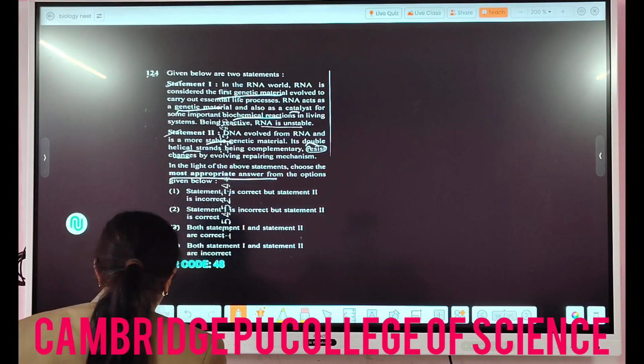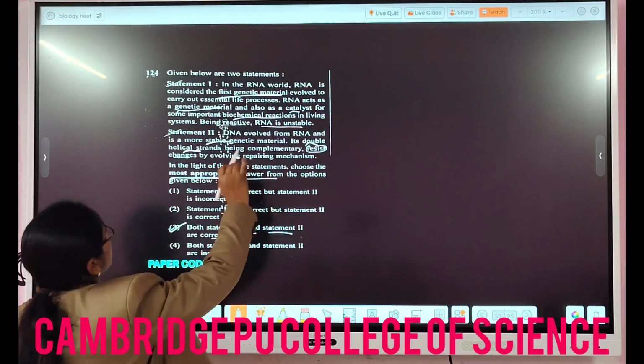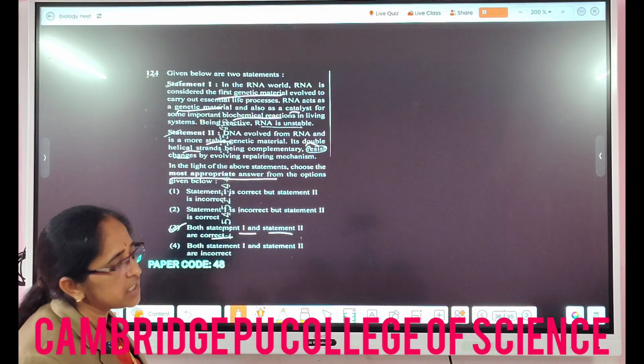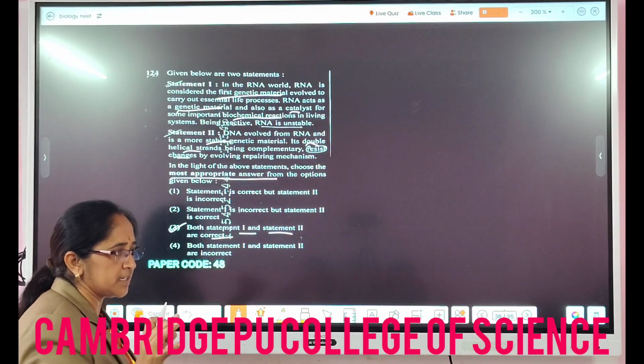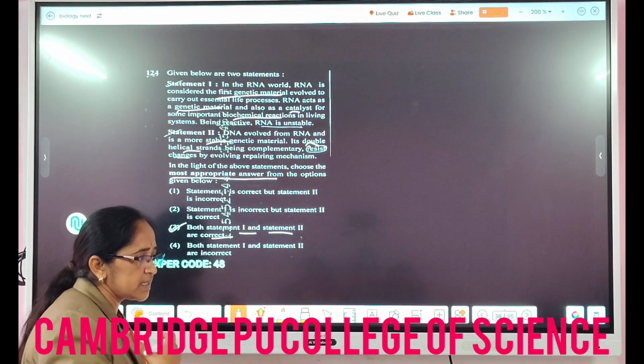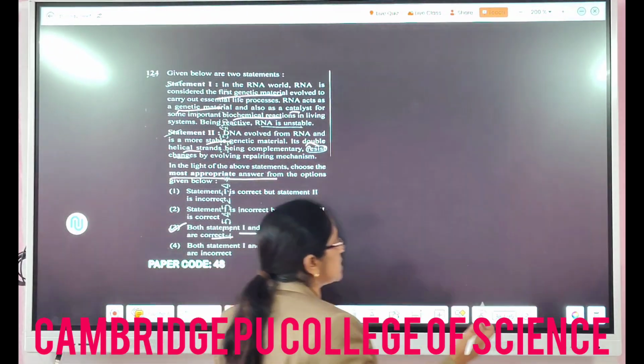So in this question, the option which goes here is both statement 1 and statement 2 are correct. Definitely RNA was the first genetic material and it is more active, so less stable, that means unstable, whereas DNA has evolved after that, but it has been proved to be a better genetic material and it is more stable.